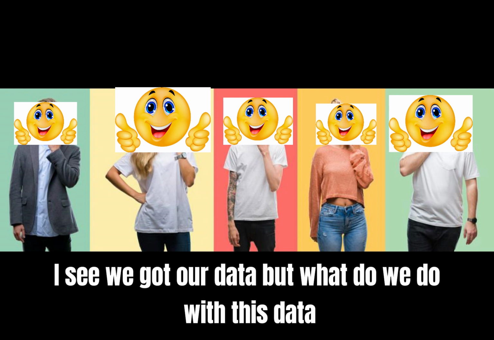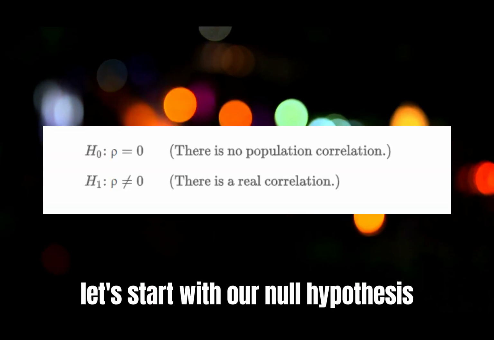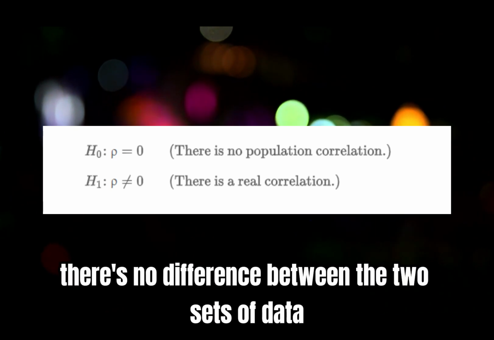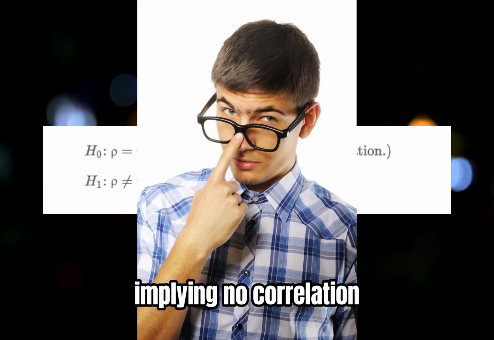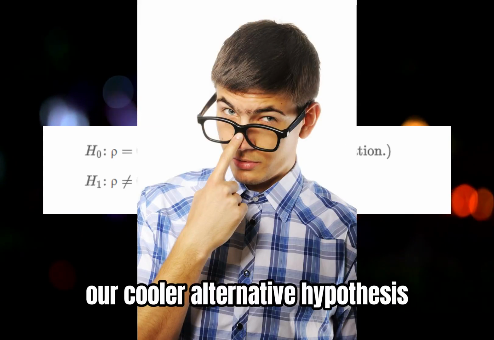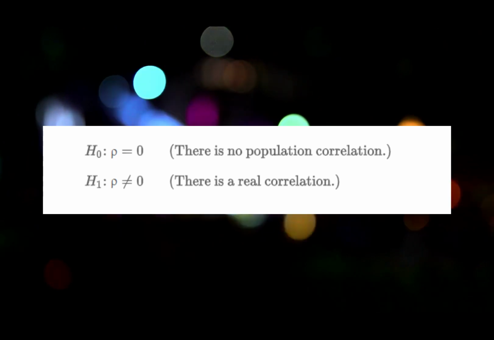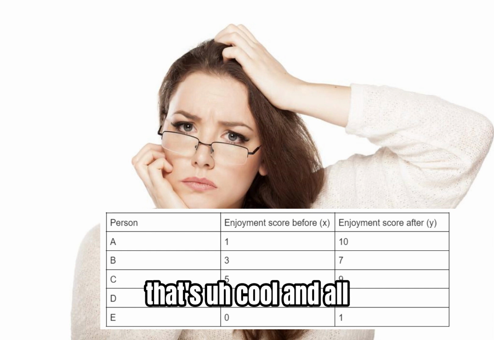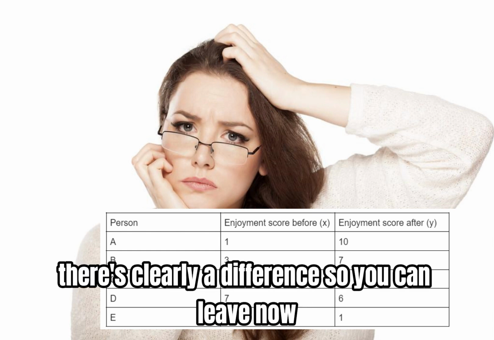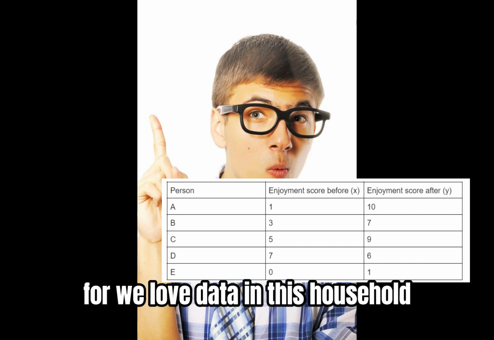See, we got our data, but what do we do with this data? Let's start with our null hypothesis. A null hypothesis means that there's no difference between the two sets of data, implying no correlation. Our cooler alternative hypothesis means that there is a difference between the two data sets, implying a correlation. "That's cool and all. There's clearly a difference, so you can leave now?" Absolutely not. We're just getting started, for we love data in this household.